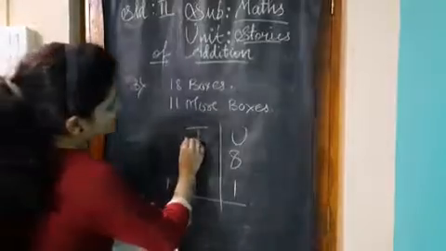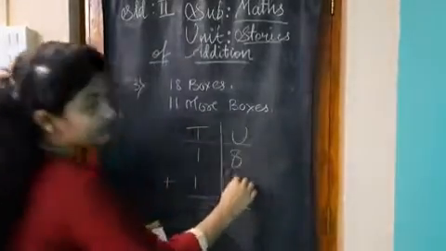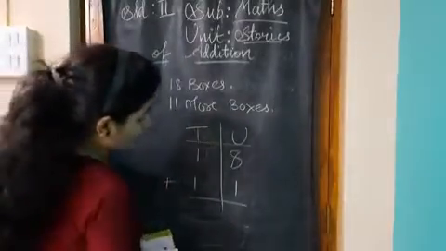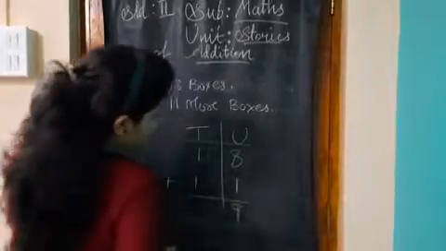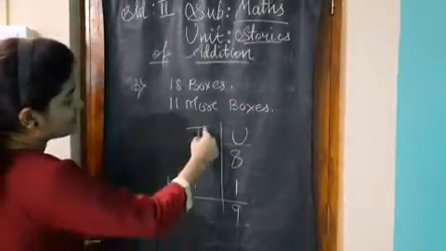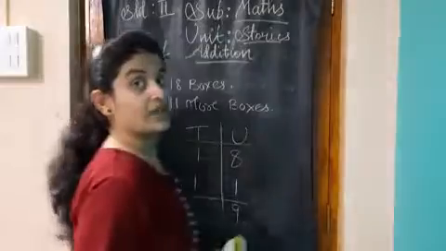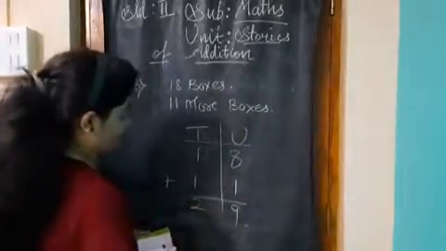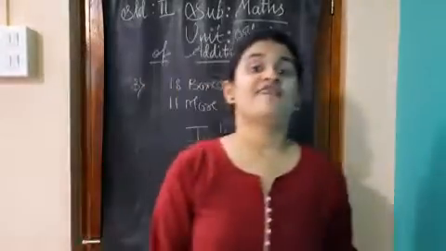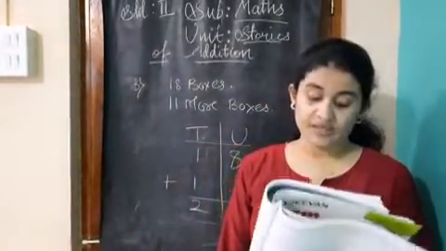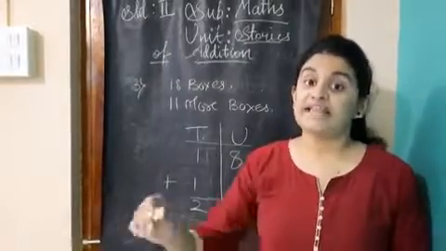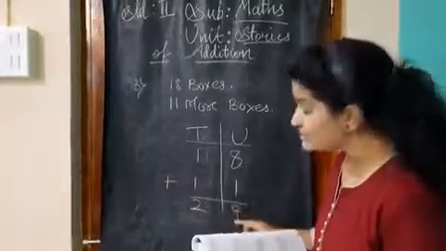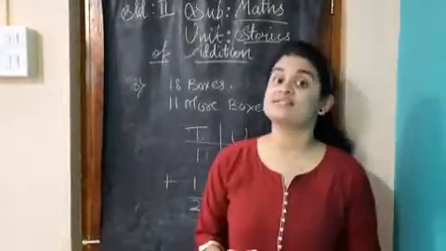What is 8 plus 1? 8 plus 1 is 9. And tell me, what is 1 plus 1? 1 plus 1 is 2, right? So students, our final answer is, altogether there are 29 boxes in the house.